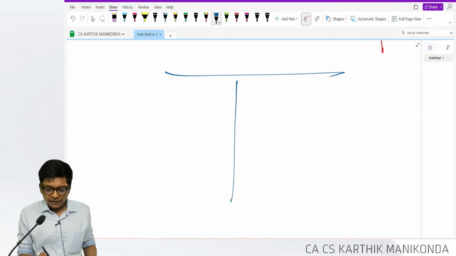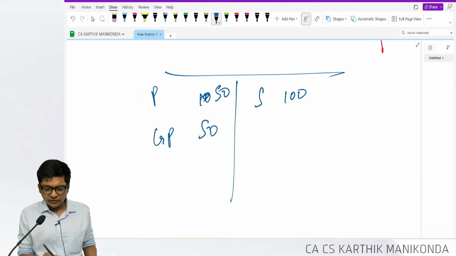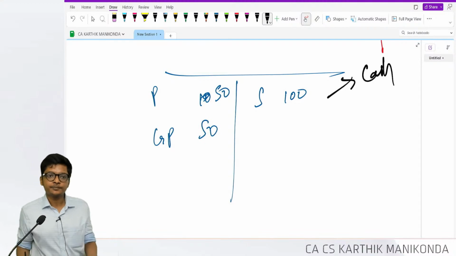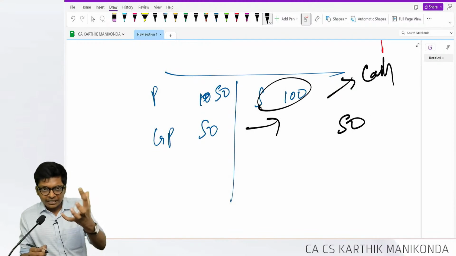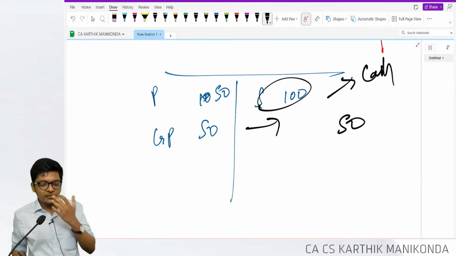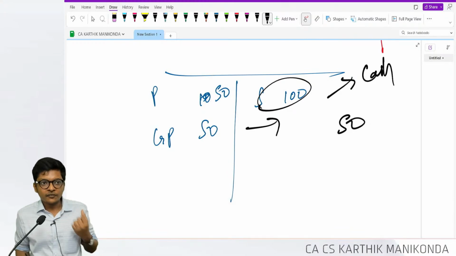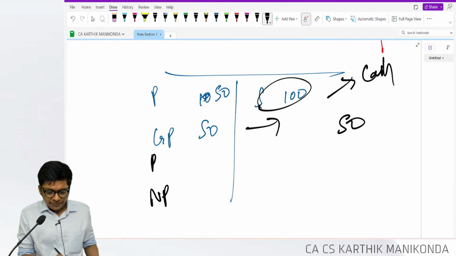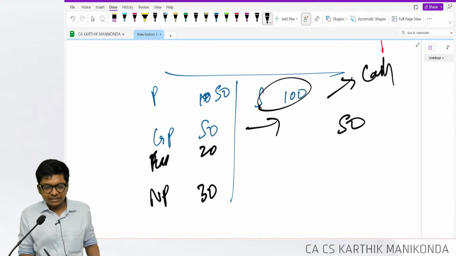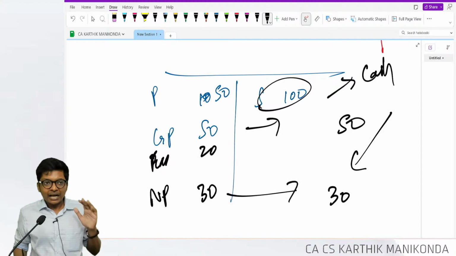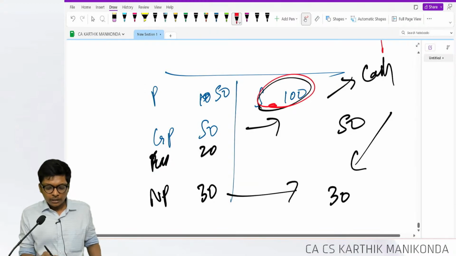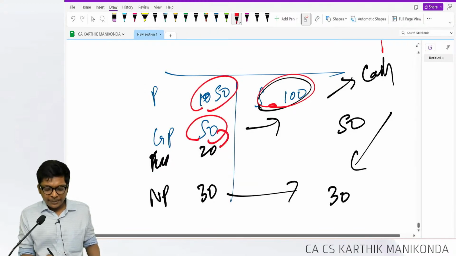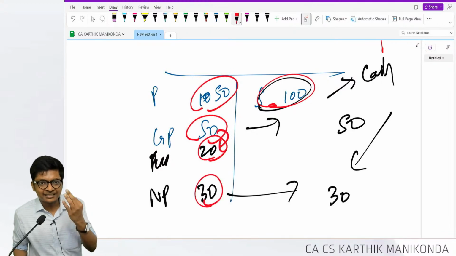It's a simple logic. If my sales is 100, purchase is 50, gross profit is 50, assuming everything is cash, what's my cash in hand? 50. Because I sold for 100, received 100. Purchase for 50, paid 50. My GP is 50, so cash in hand is 50. Net profit, assume all expenses come to 20. Net profit is 30. What is my cash in hand? 30, assuming everything here is cash. So I received 100, paid 50, left over with 50, paid expense of 20. So I have net profit of 30, which is cash in hand of 30.